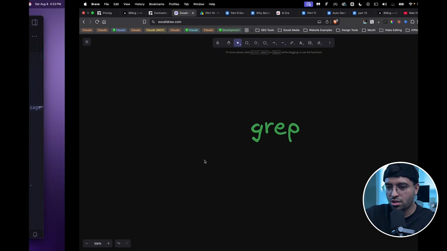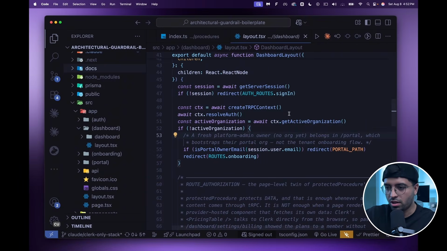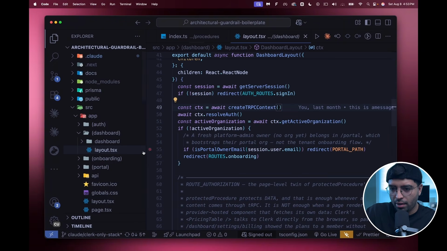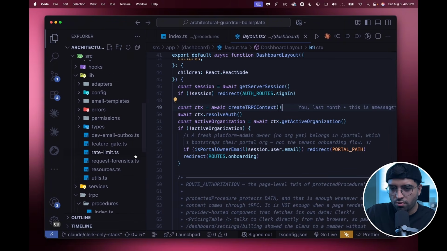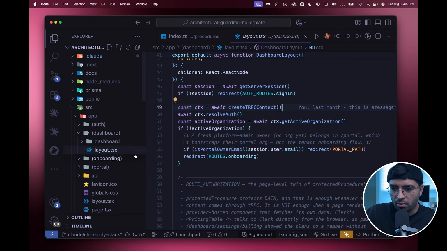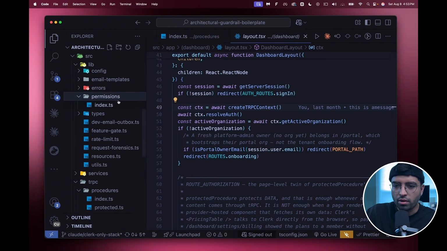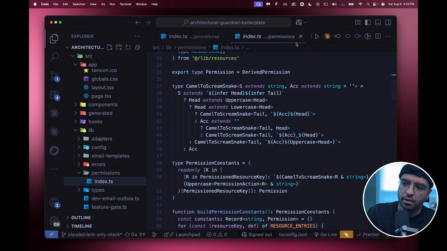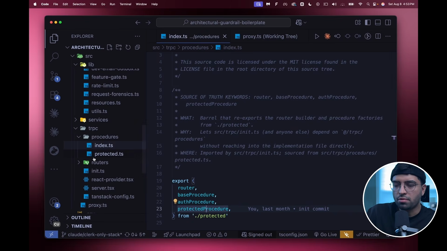So the way this works, let's just open up the terminal and I'll show you what that looks like. If I was AI and I wanted to find the file where the source of truth permissions architecture exists, I would probably need to open up the folder structure and first search for those files, or search for something called permissions. On my first glimpse, I'm probably not going to be able to find it. Okay, I found something here. There you go. I found permissions index.typescript, and this was the file I needed, right? But it took me some time to find this file.